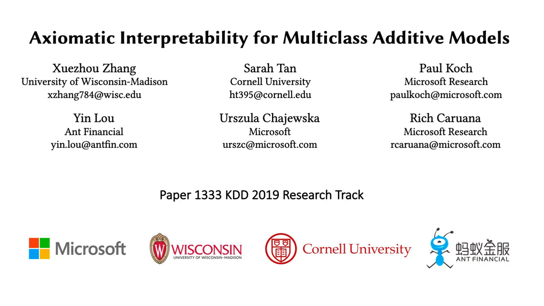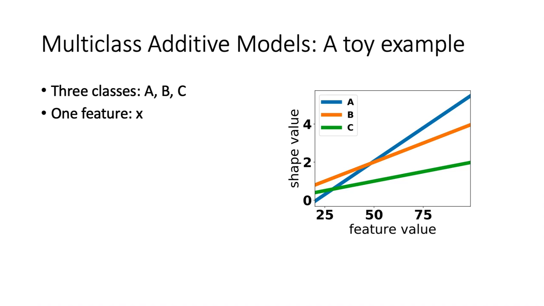Our paper studies the interpretability challenges in the multiclass setting that does not exist in binary classification or regression. We focus on a class of models called the generalized additive models. As an illustrating example, here is an additive model with only one feature and three classes.